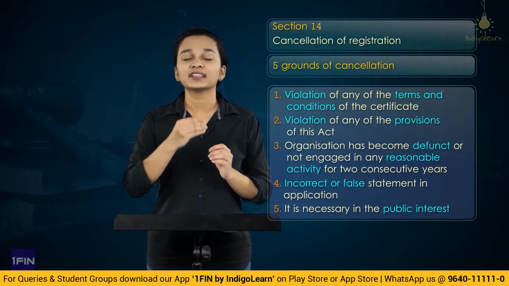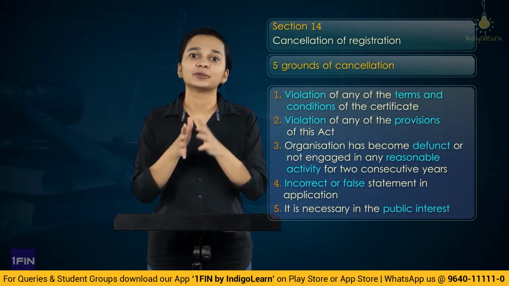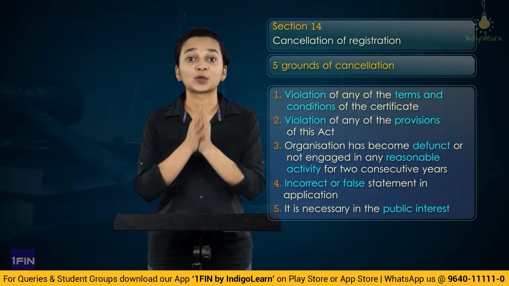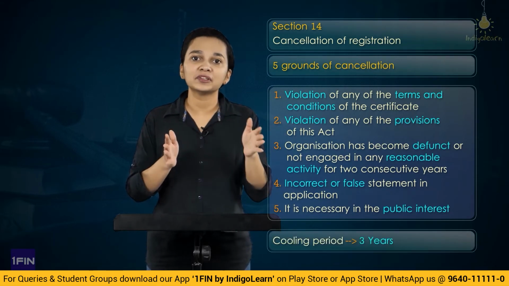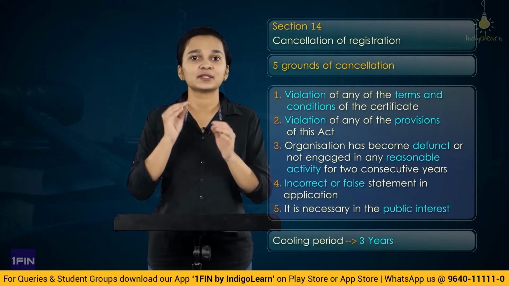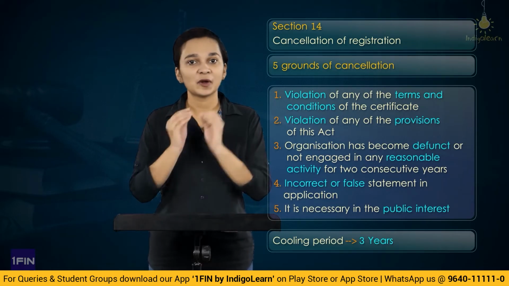Before cancelling, the central government will make an inquiry, and after being satisfied, they will cancel the registration. Once the registration is cancelled, there will be a cooling period of 3 years, and during that 3 years, the person cannot make an application for new registration or prior permission.